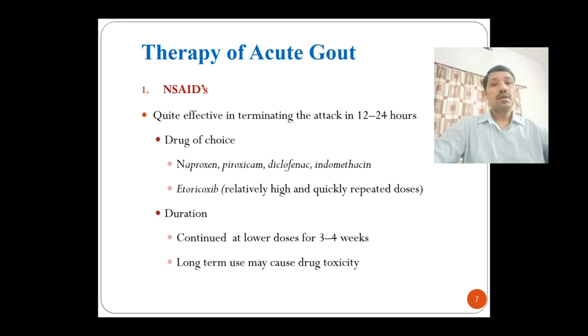Etoricoxib is also used, but at a relatively high and repeated dose. NSAIDs in acute gout are continued at a lower dose for 3 to 4 weeks. But in the case of long-term use, they may cause drug toxicity.